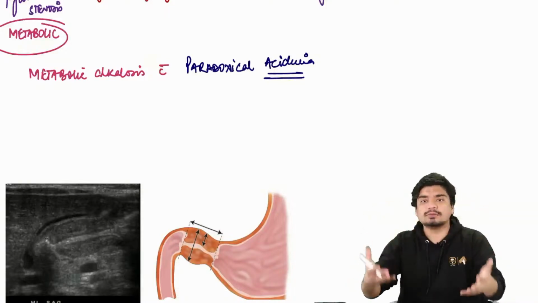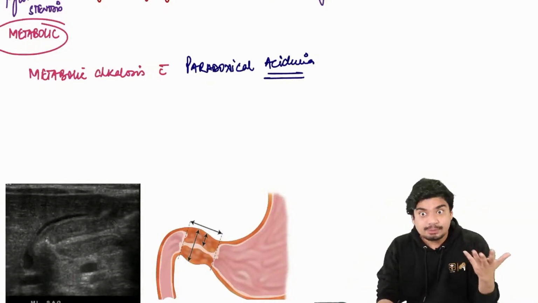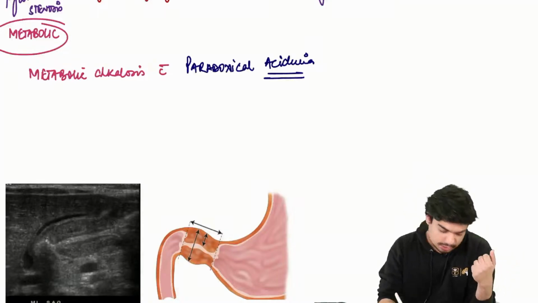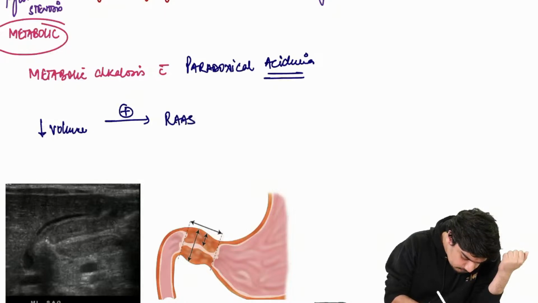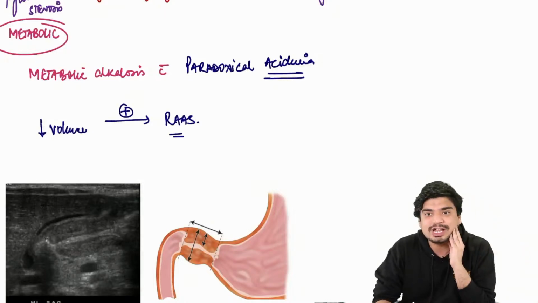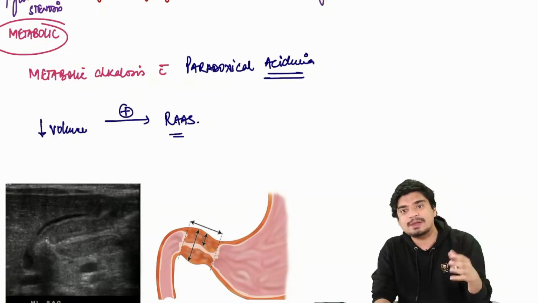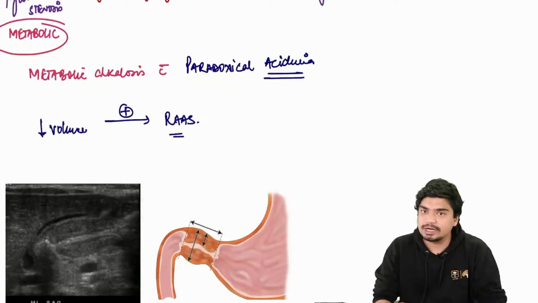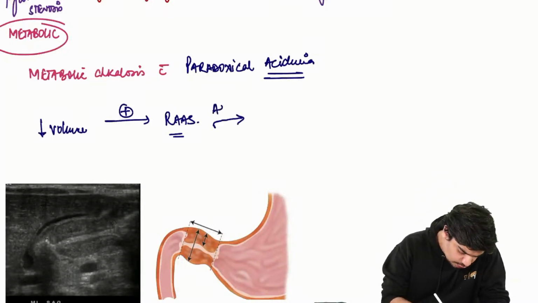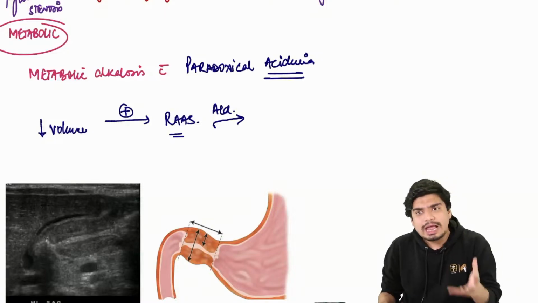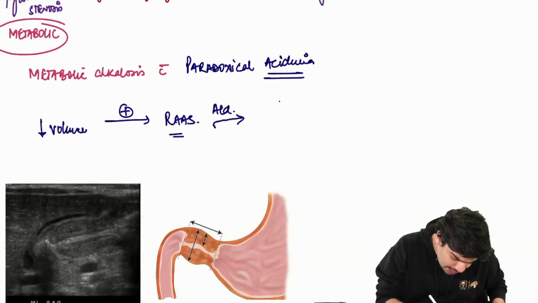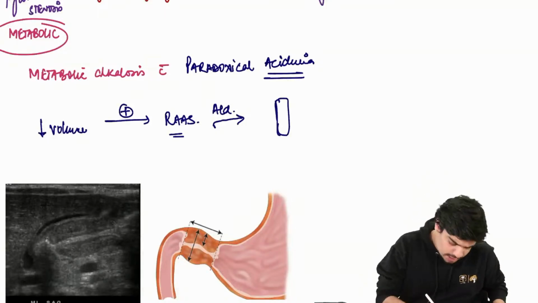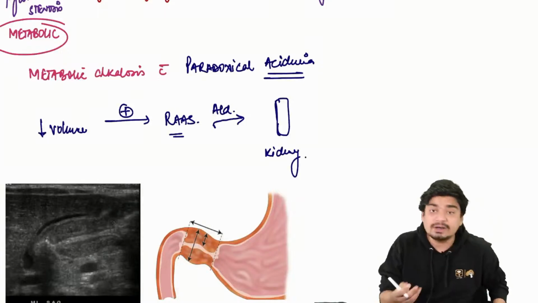So you're vomiting out everything. What's going to happen to your volume status? Hypovolemia, right? BP will fall. Whenever there is decreased volume in the body, it is going to stimulate the RAS, the renin-angiotensin-aldosterone system. Whenever you have hypovolemia, whenever you have a decrease in BP, RAS is going to get stimulated. What will this RAS do? In this RAS, you have aldosterone. Aldosterone will try to preserve water. How does it preserve water? It will go to the kidney, where it will try to preserve a lot of sodium.